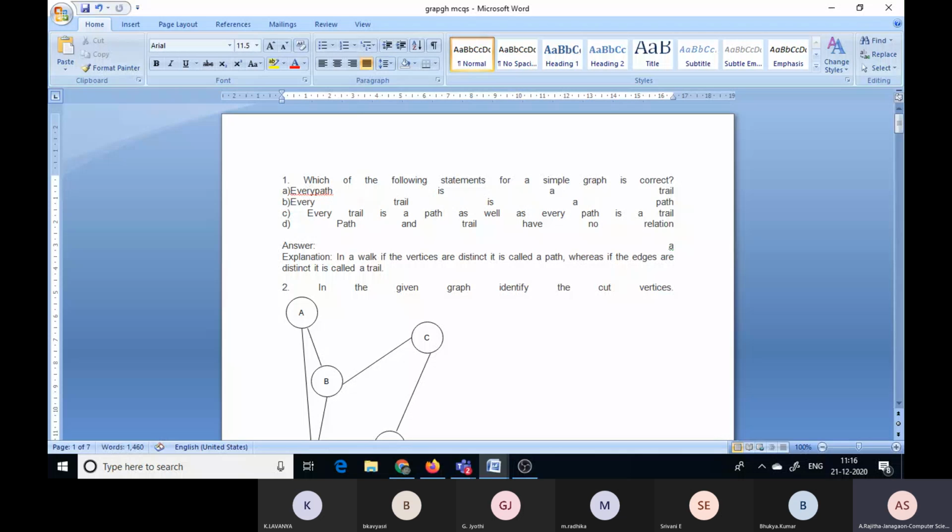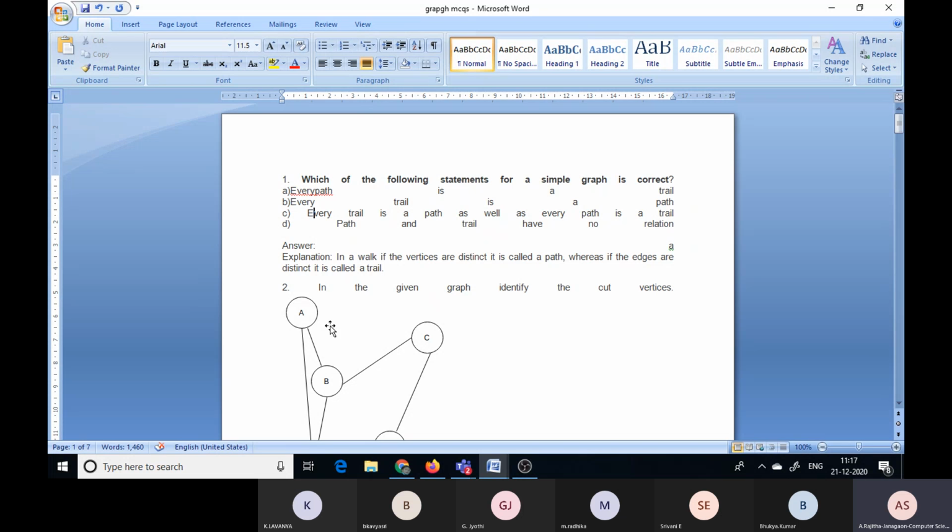Now see here, which of the following statements for a simple graph is correct? That is, each path is a trivial path. Each path is a trivial path in the sense what? If only one vertex is there, then we can call it a trivial path.